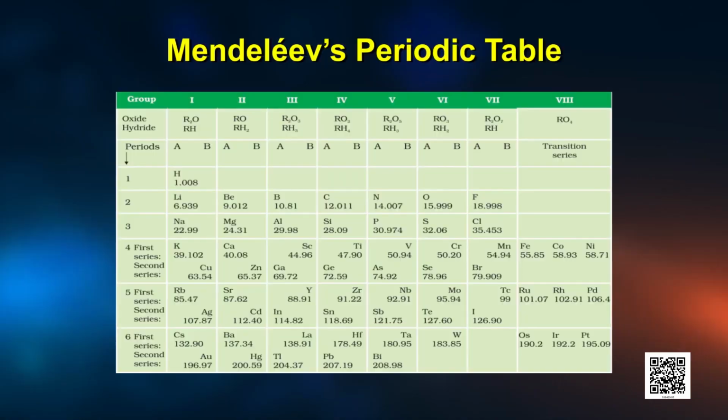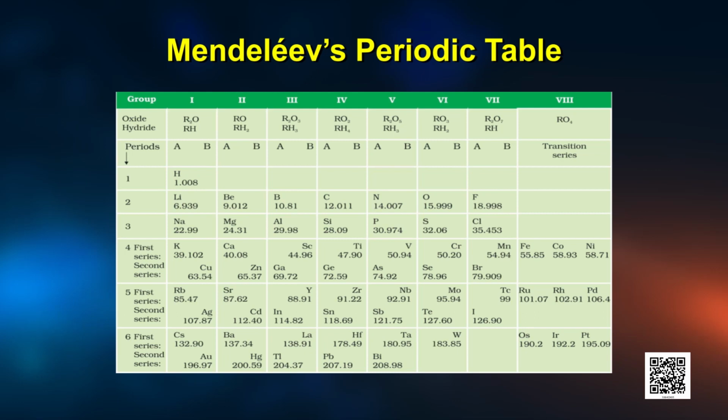So that elements with similar properties could be grouped together. Now let us take an example. As you can see, cobalt has higher atomic mass, that is 58.9. It should come after nickel because the atomic mass of nickel is 58.7, but it appears before nickel.